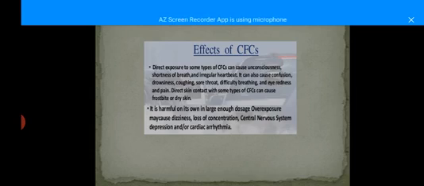Now here are the effects of chlorofluorocarbon. If we have direct exposure to it, it may cause unconsciousness, shortness of breath, irregular heartbeat, coughing or sneezing, and we are not able to do our activities properly.